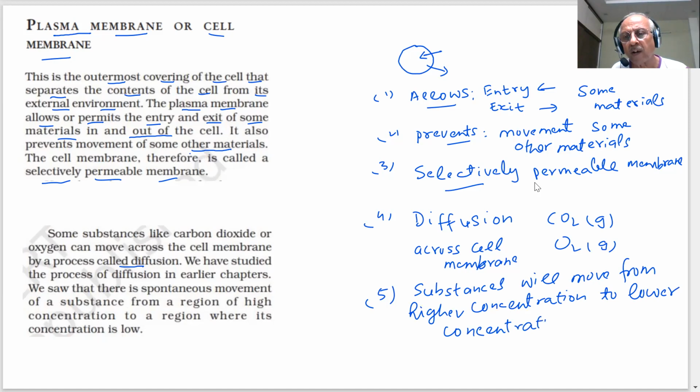Substances will move from higher concentration to lower concentration. Heat flows from higher to lower temperature. Water flows from higher to lower pressure. Gases will flow from higher pressure to lower pressure. Substances will flow from higher concentration to lower concentration. That is what we call diffusion.